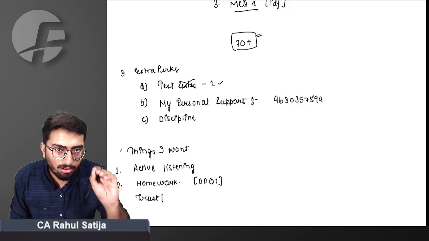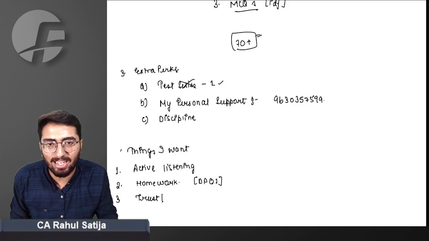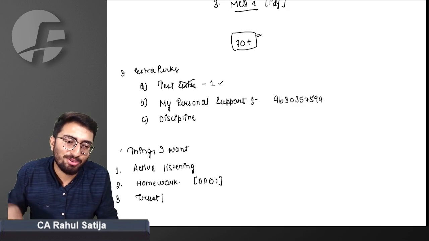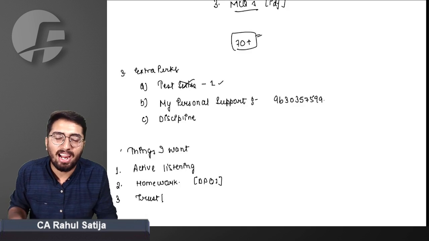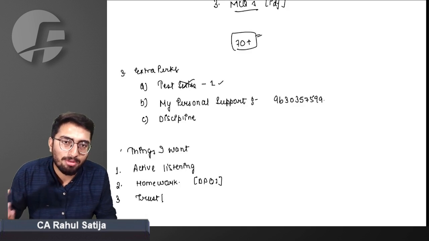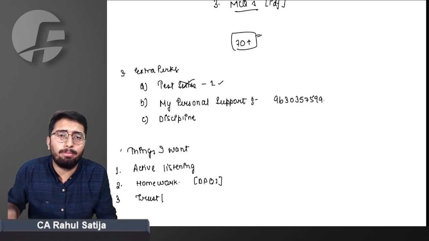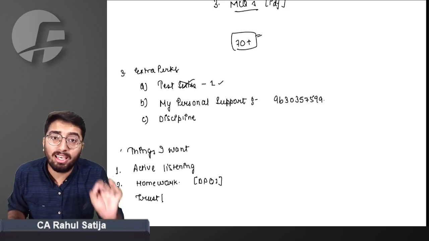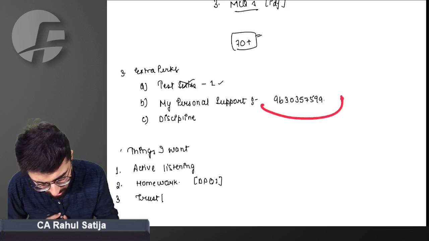Second thing, whenever you're calling me, make sure that you are calling at the right time. Don't call at 2 at night. You have to be time cautious at what time you are calling, what I must be doing at that time, and there might be a possibility I may not pick up the call at that moment. But it is for sure that I'll be giving you a call back. So you can call me, and I will call you back if I don't pick up the call. So this is my number.